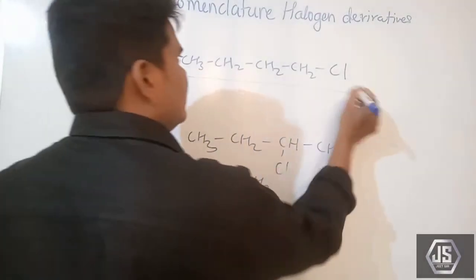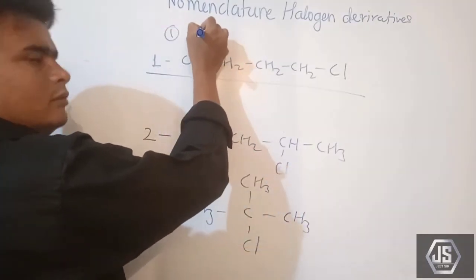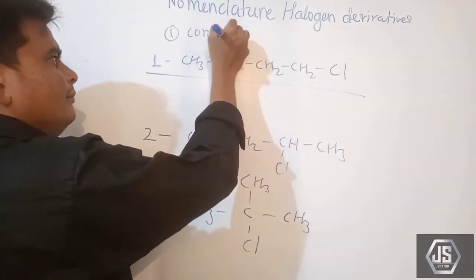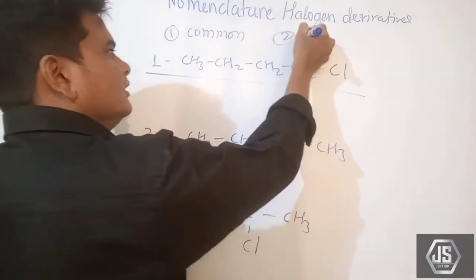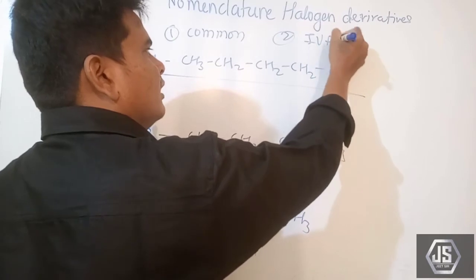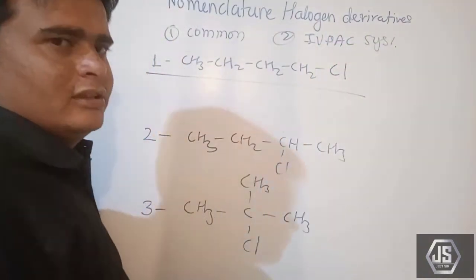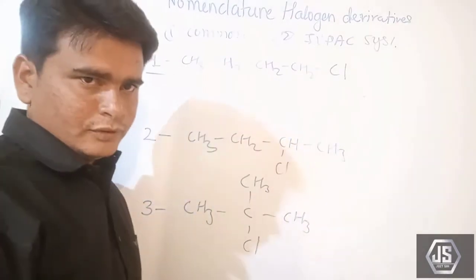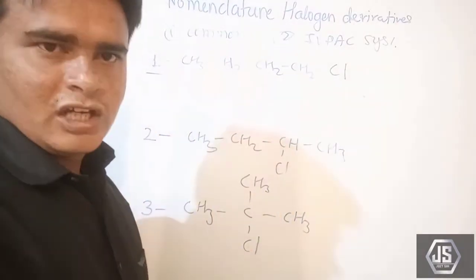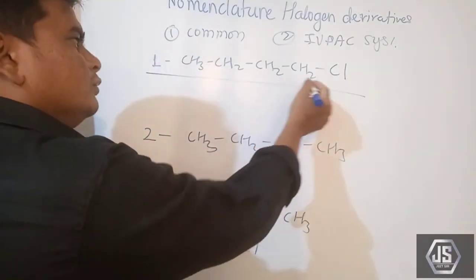In nomenclature we have two systems: the common system and the IUPAC system. IUPAC stands for International Union of Pure and Applied Chemistry. Take CH3, CH2, CH2, CH2, CH.